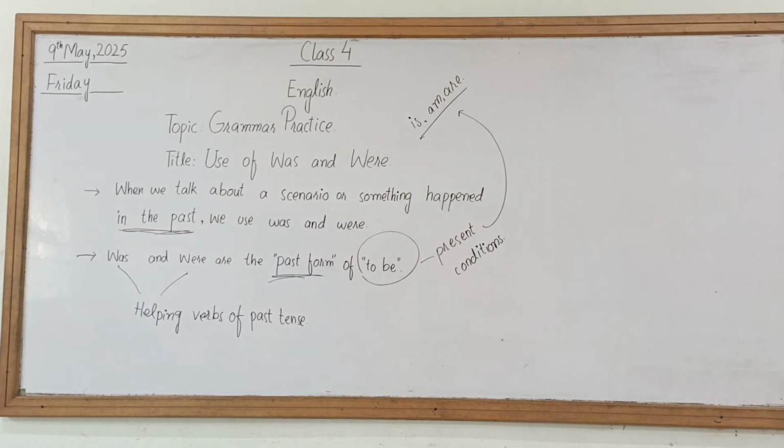Okay, getting my point? So this is how we explain when and how and where was and were are basically used. Past conditions को explain करने के लिए हम was and were use करते हैं. To be present conditions को explain करता है. And then if we want to convert these present conditions, for example, if we are describing something that is happening in the present, to convert it into the past, we will be using what? Was and were. Yes, we will be using was and were. Keep that in your mind.